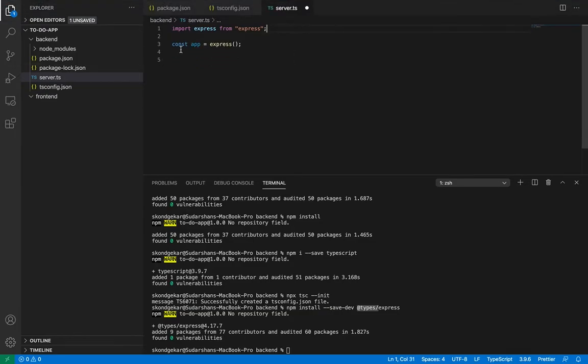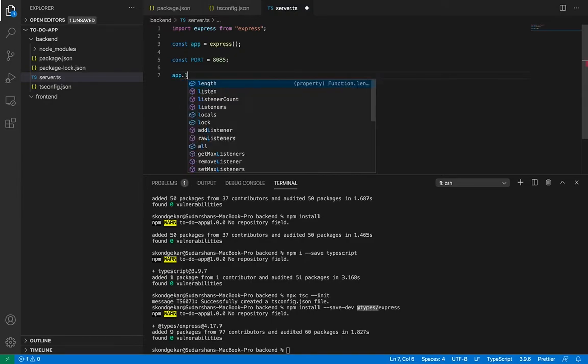So I have created the Express application over here, but it is not yet interacting with my web browser. To interact, I have to put a port number. So I will configure a port number, let's say 8085, and now I will call app.listen.